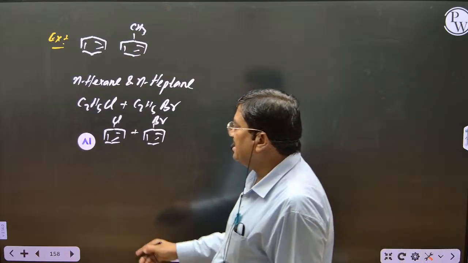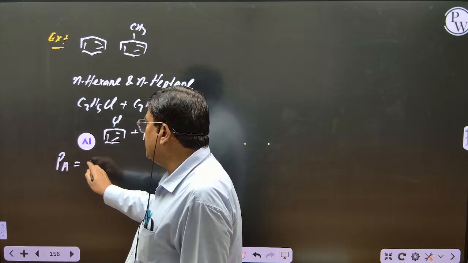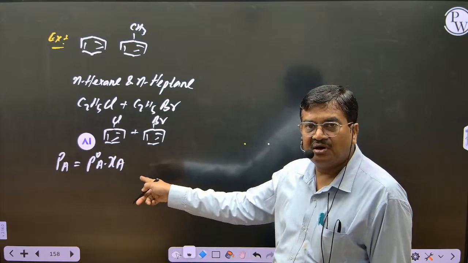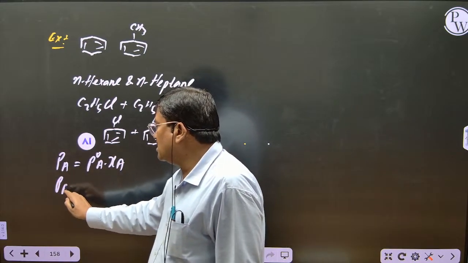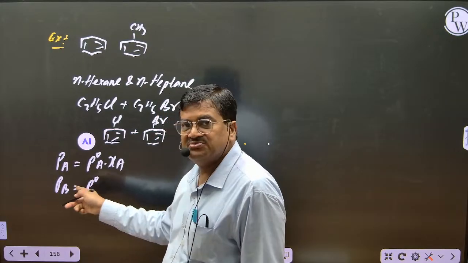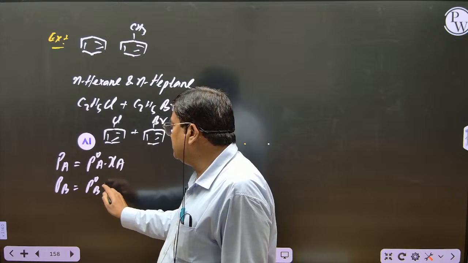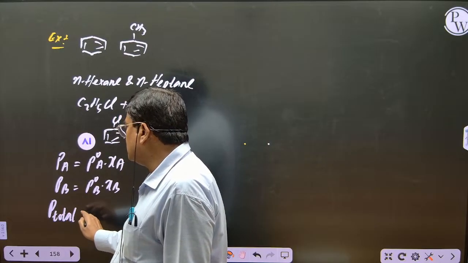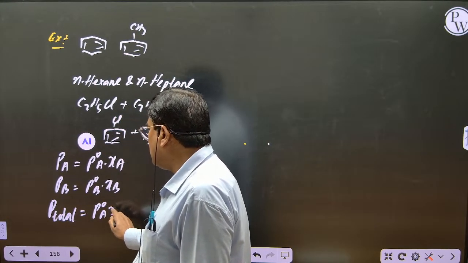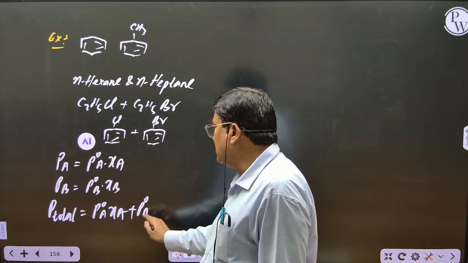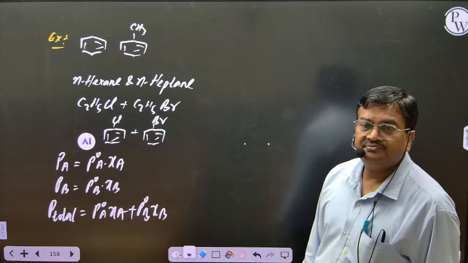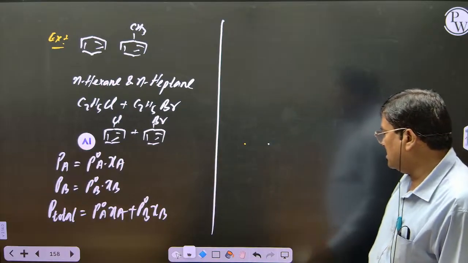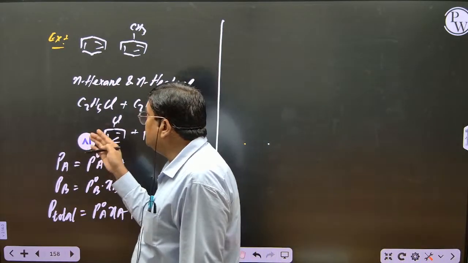And how will the vapor pressure of component A be, students? Vapor pressure of A will be equal to P naught A into chi A, no? There is no deviation. This we learned from Raoult's law. And how will the vapor pressure of component B be? It will be the same as what we get experimentally. Theoretically also it will be same. And how will the total vapor pressure of the solution be? Total vapor pressure will be P naught A chi A plus P naught B chi B. There is no variation. Why? Interactions are same. So these are the examples for ideal, and you have to keep these points in mind. Understood?